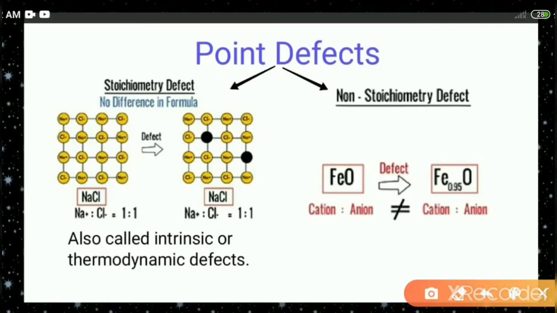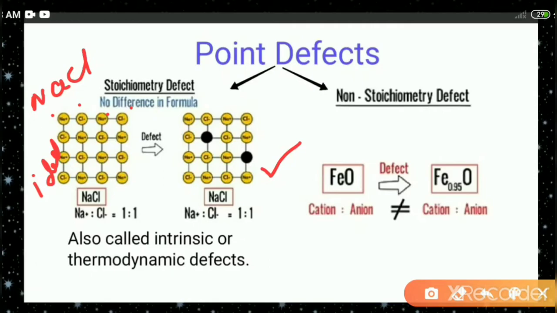As shown in the first case, when you look at the two structures, a sodium chloride crystal lattice is shown, in which there are alternate Na positive, Cl minus, Na positive, Cl minus. This is the ideal case. We can say it is an ideal crystal.